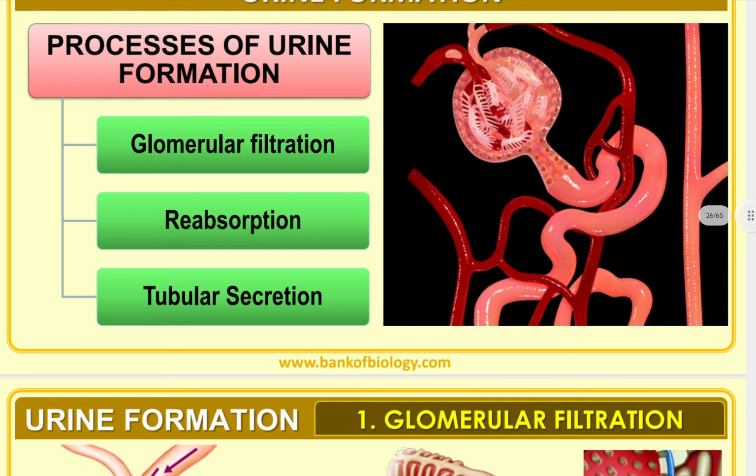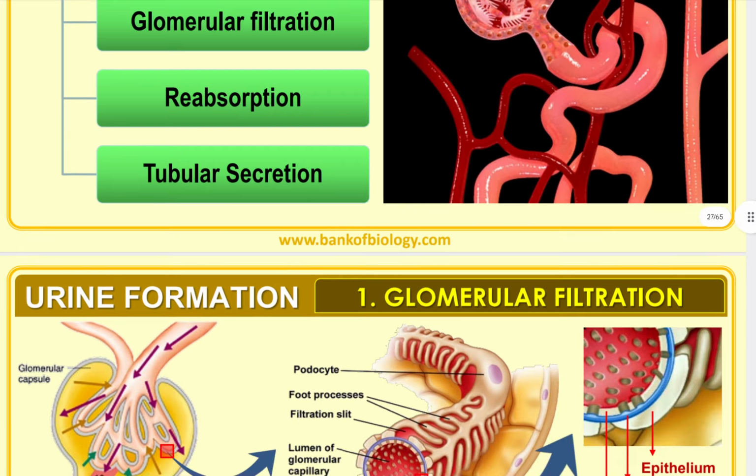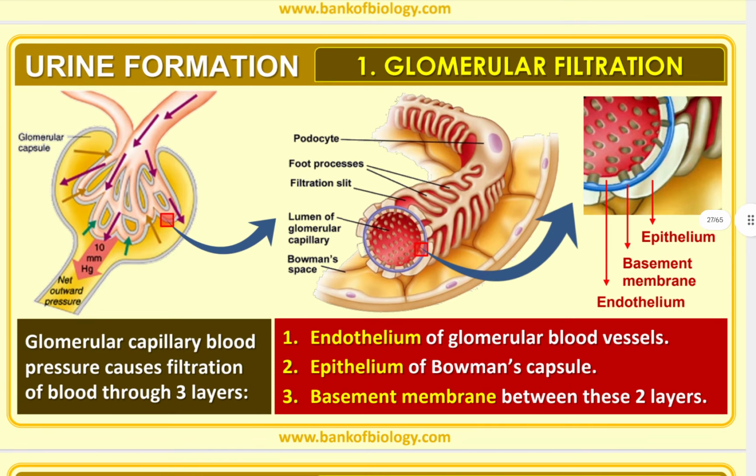Now, urine formation and physiology of kidney. There are 3 steps in the formation of urine. One is glomerular filtration, second reabsorption, and third tubular secretion. First of all, glomerular filtration. Glomerular capillary blood pressure causes filtration of blood through 3 layers: the endothelium of glomerular blood vessels, the epithelium of Bowman's capsule, and the basement membrane between these 2 layers.